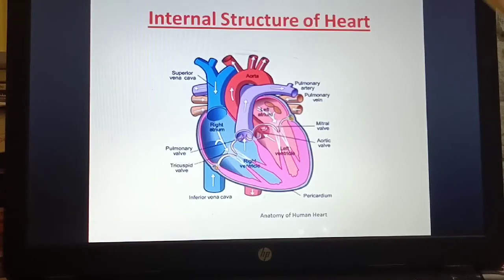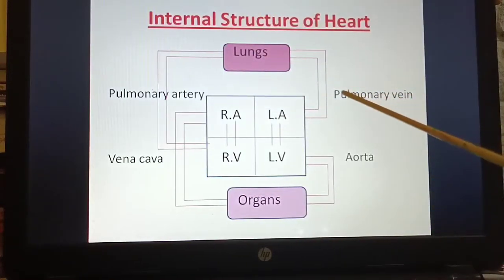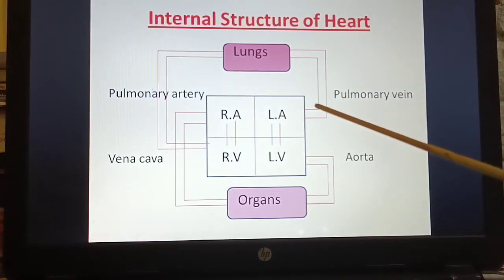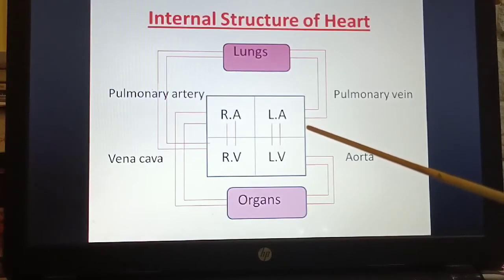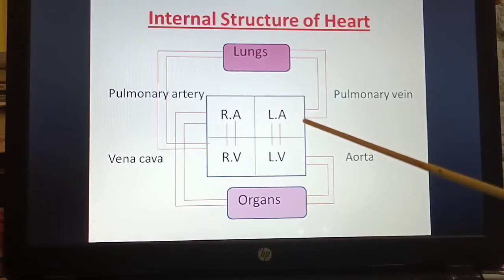So if you see, the blood can only move forward, not backward. Why? Because there are valves present in it. So these valves, what do they do? They prevent the backflow of the blood.